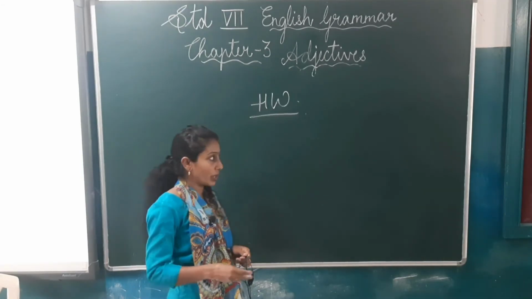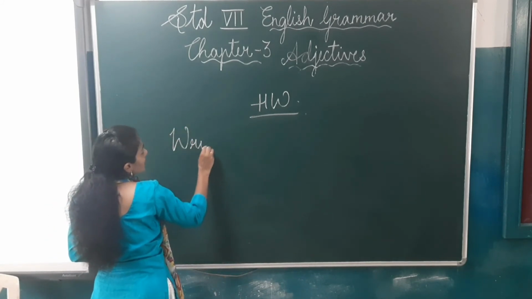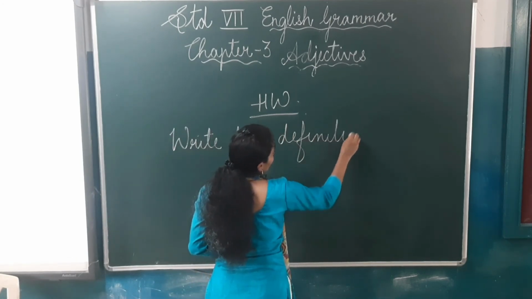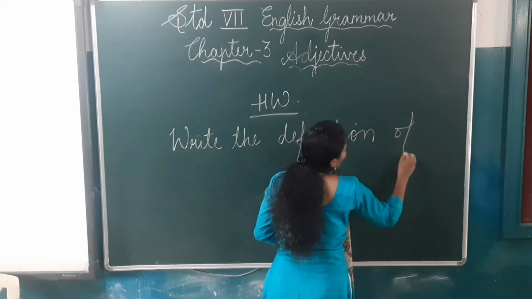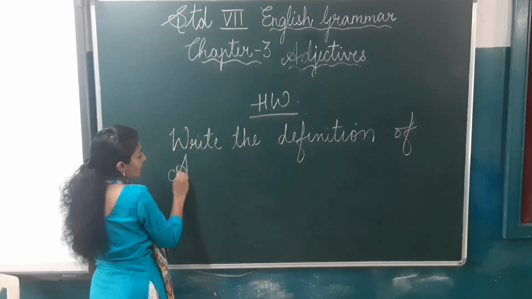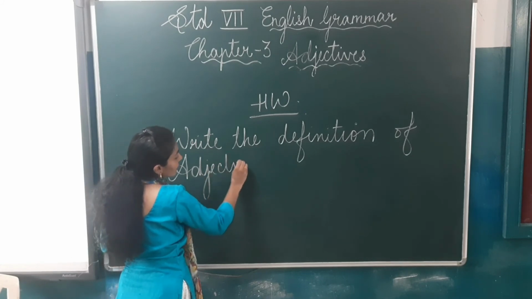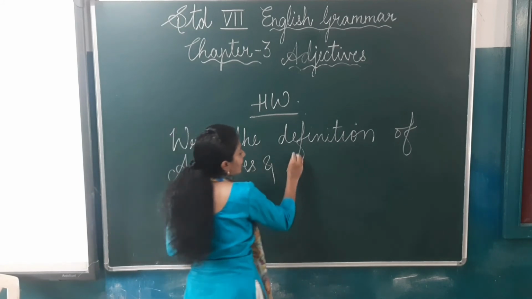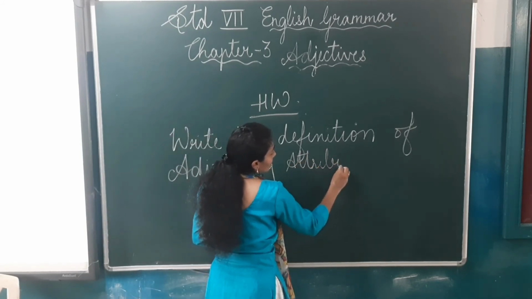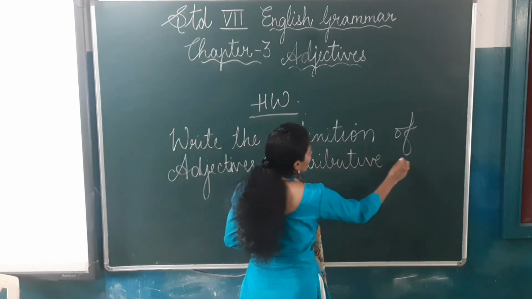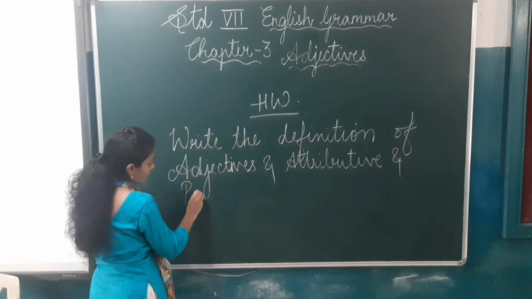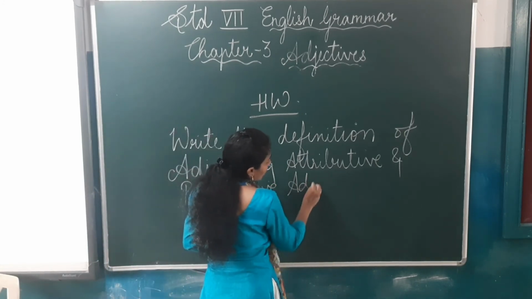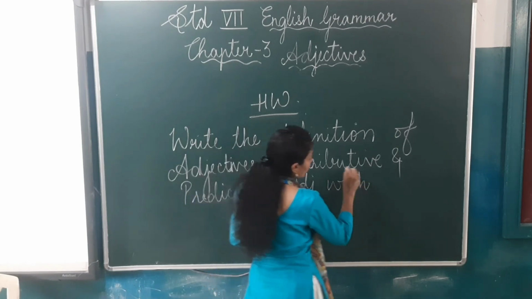Children, your homework for today is you have to write the definition of adjective, and attributive and predicative adjective, with one example.